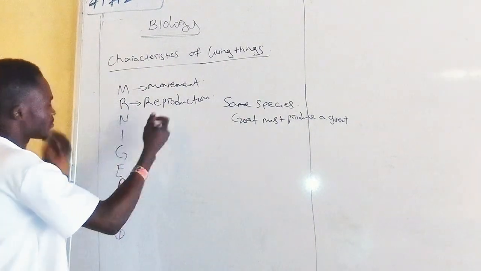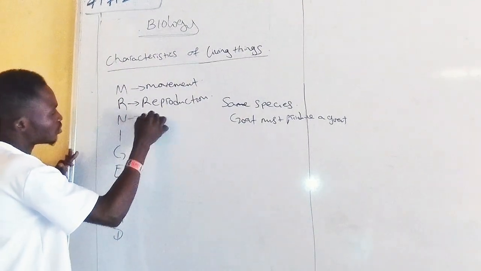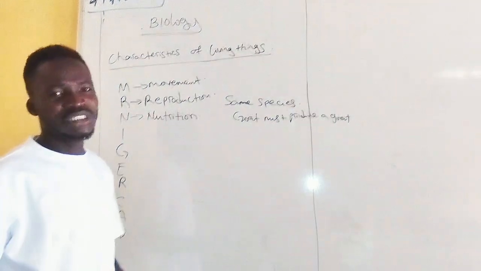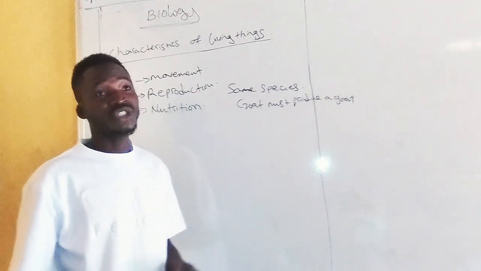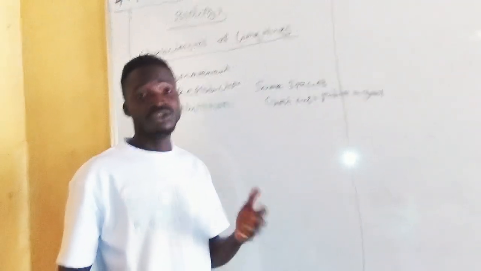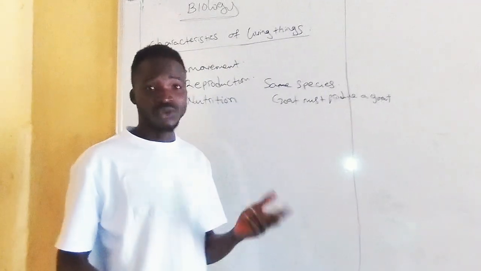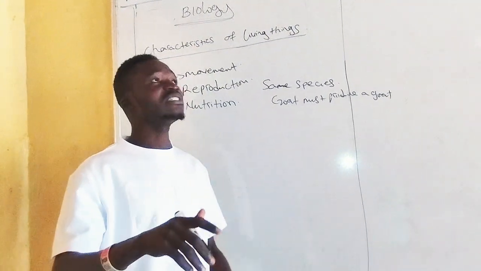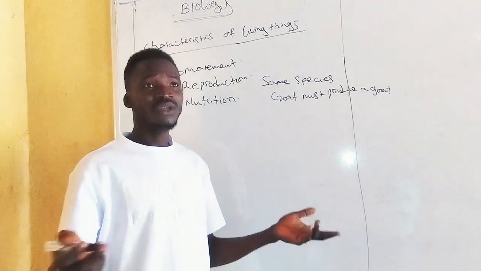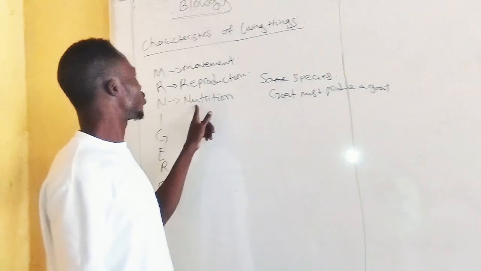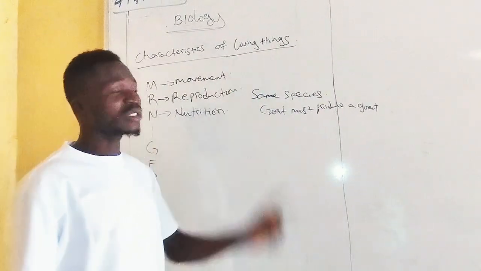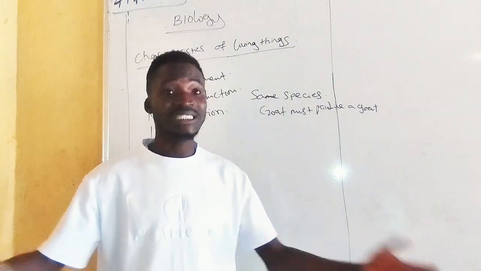Now let's go back to the video. The next is nutrition. I don't know the time you're watching, I don't know where you're watching from. You might be watching from Nigeria, Ghana, Sierra Leone, UK, United States, and so on. You must have eaten today. If you have not eaten today, you must have eaten yesterday, you must have eaten before. Without nutrition, reproduction is not possible and movement is not possible, because you can't tell me to run a kilometer if I have not eaten.